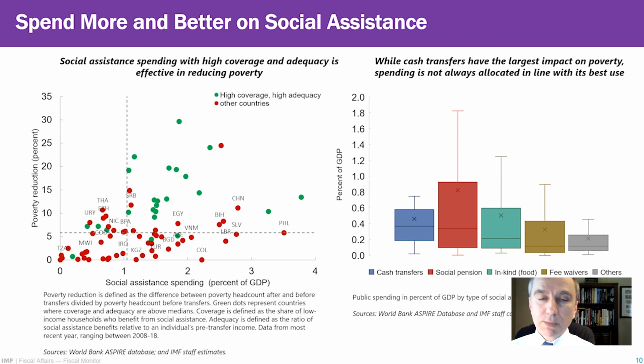So when it comes to specific social assistance programs, our analysis shows that in-kind transfers and fee waivers are not effective in reducing poverty. This is not shown on the slide, but what we show on the right-hand side is the level of spending by different types of social assistance programs. And what you can see is that spending on those types of programs which don't have a meaningful impact on poverty is actually quite high.